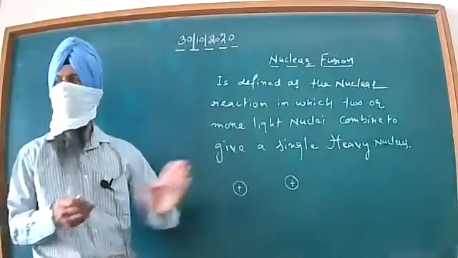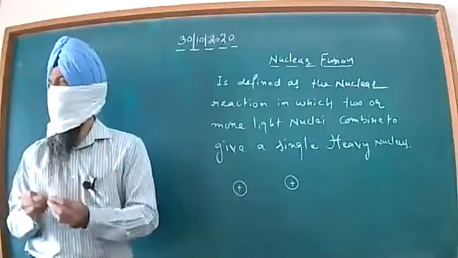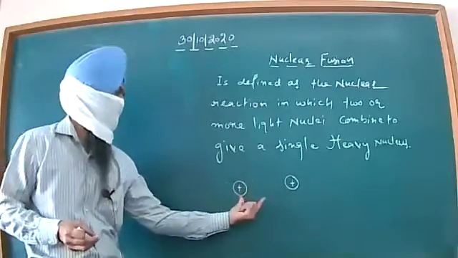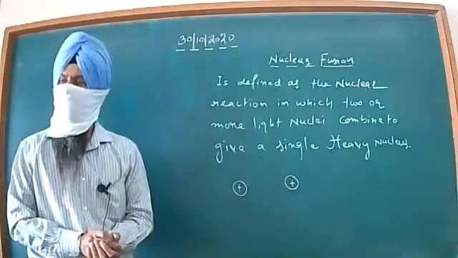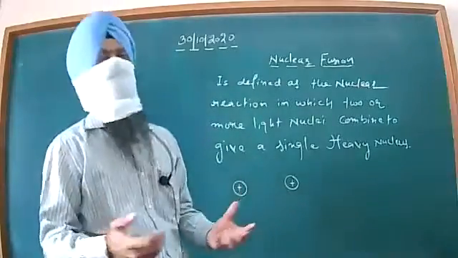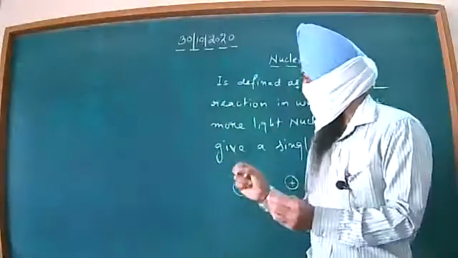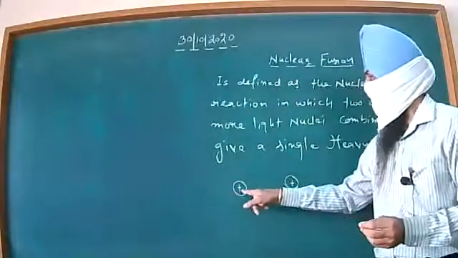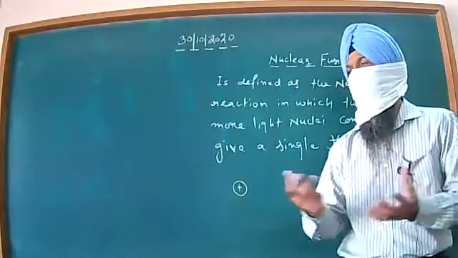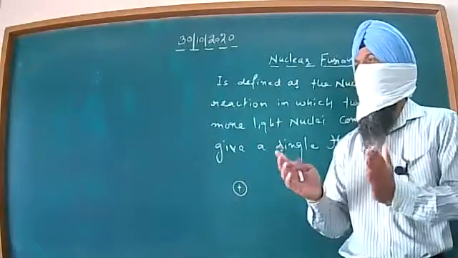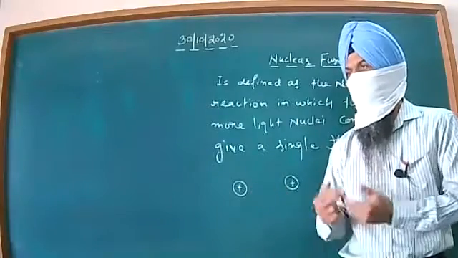If we try to fuse them together, there will be an automatic force of repulsion between the two, because positive will repel positive, and it will be very difficult to carry out the nuclear fusion reaction.